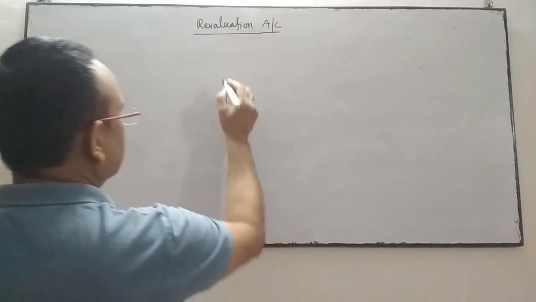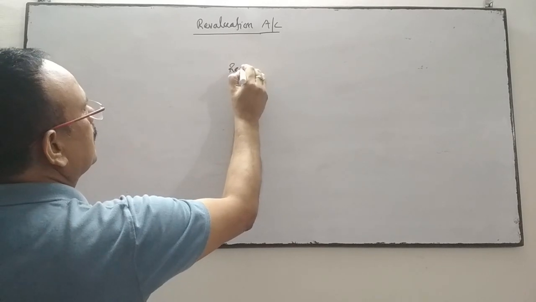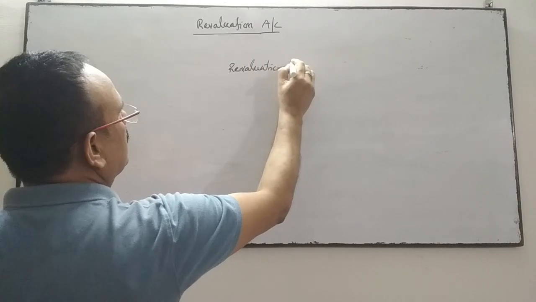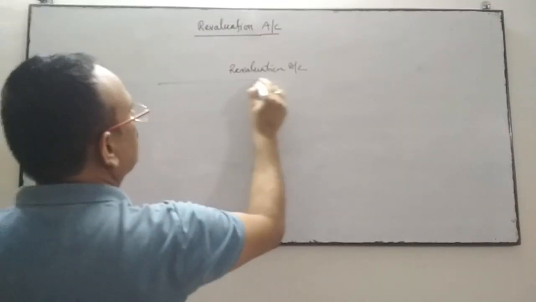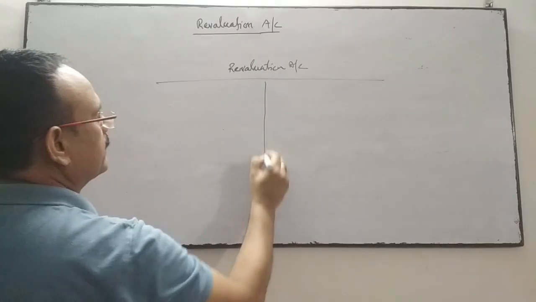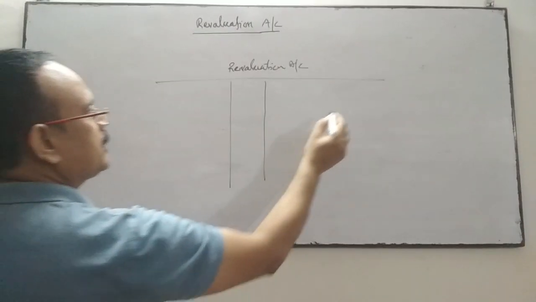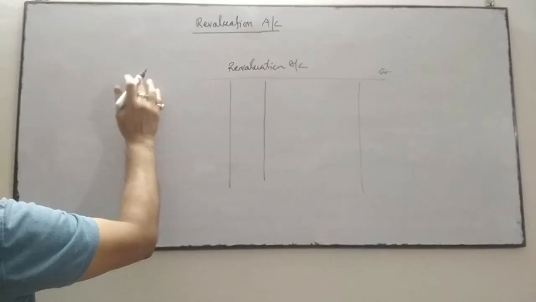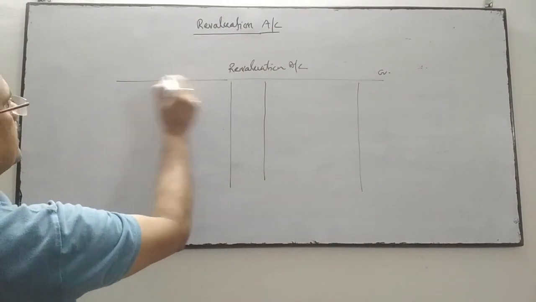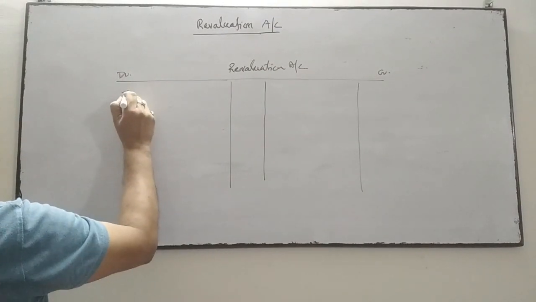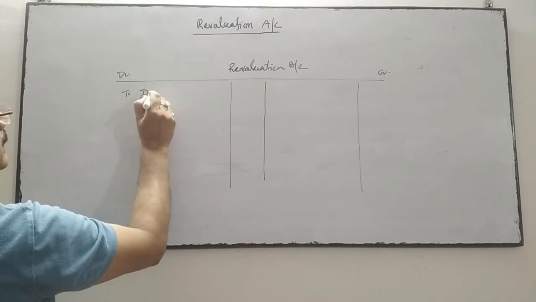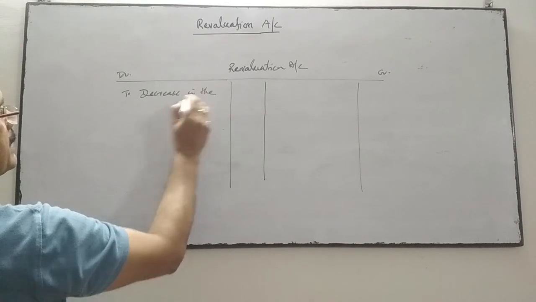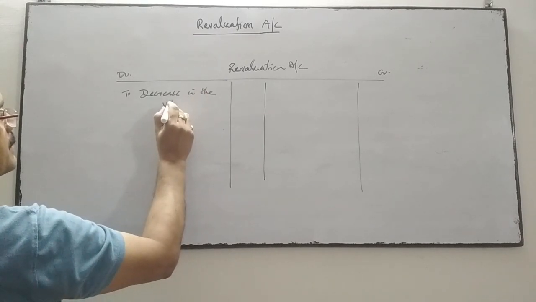So when we prepare the revaluation account, it is prepared like this. Debit and credit are the two sides, the ledger of revaluation. On this side, decrease in the value of assets.